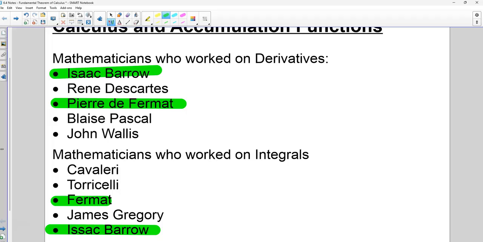So, the book that I read, its opinion on the matter was that there was already a lot of work done, both with derivatives and integrals. So it almost was inevitable that some genius was going to put all this together. As you see, Isaac Barrow and Fermat both were in the running to come up with this idea because they were both doing some work on both of these ideas. Had it gone on a little longer, or they were born a little later, maybe they would have come up with it. But it was almost inevitable somebody was going to come up with it.